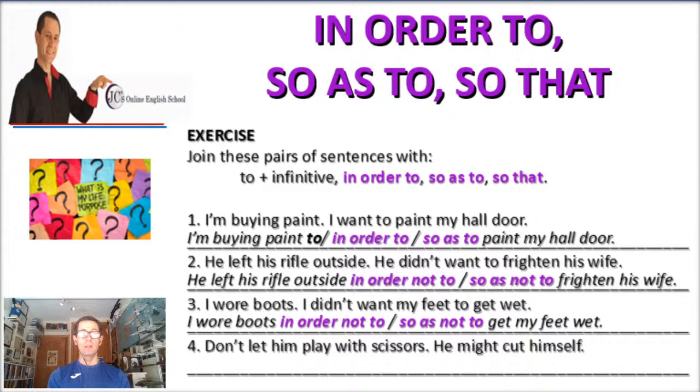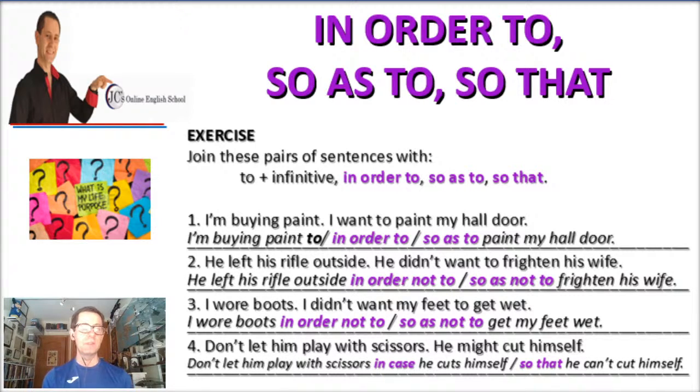Number 4 on this screen goes like this. First sentence, don't let him play with scissors. He might cut himself is the second sentence. So first one, don't let him play with scissors. He might cut himself. Now, when you combine them, you could say something like this. Don't let him play with scissors in case, that's another way to say it as well, by the way, in case he cuts himself, or don't let him play with scissors so that he can't cut himself.